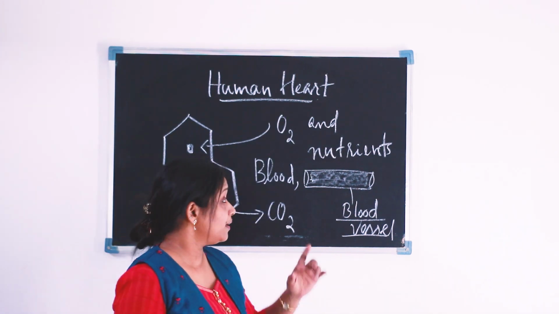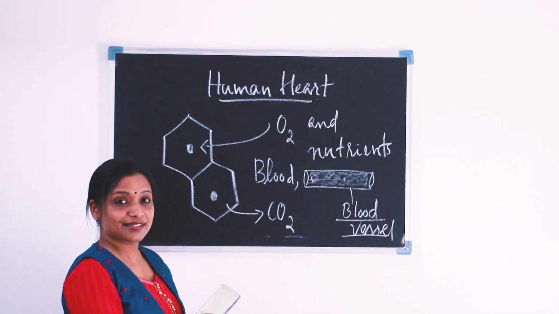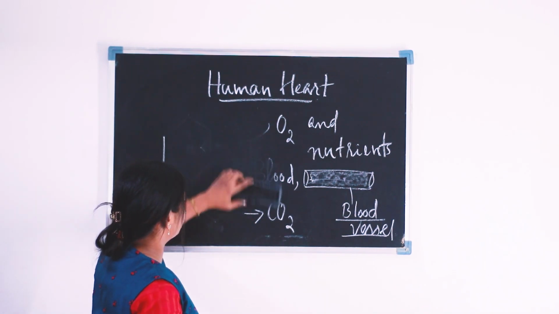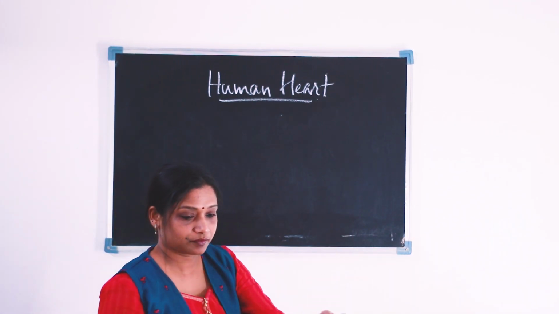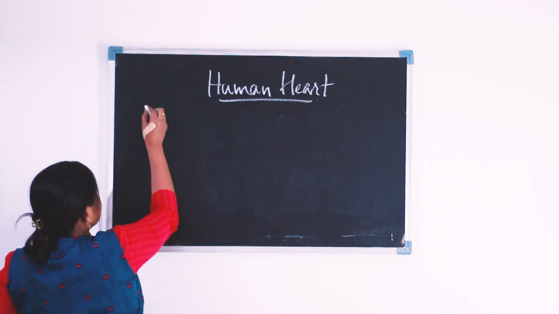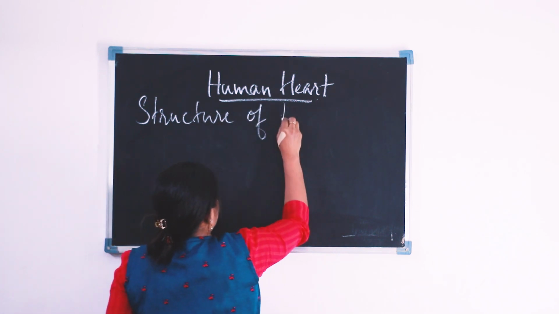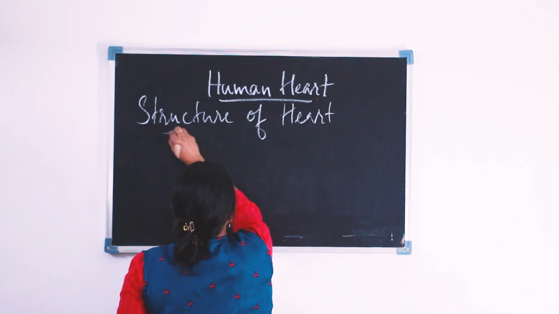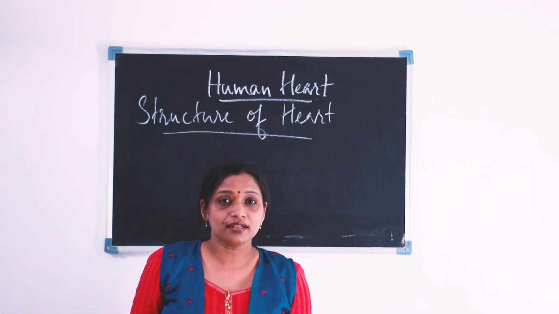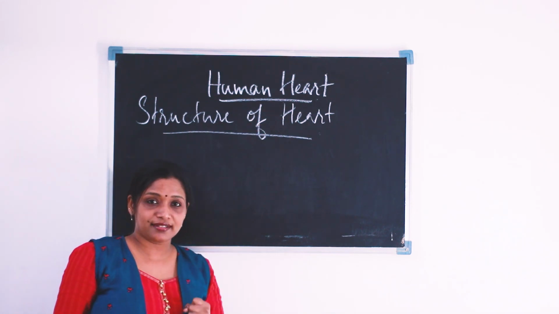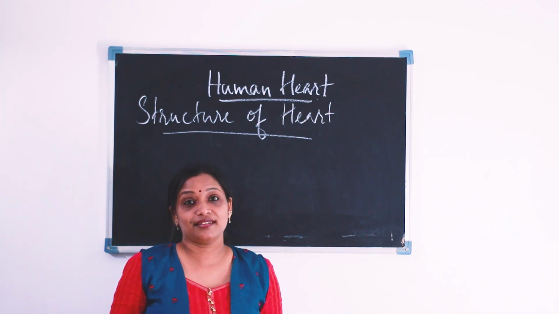Now we will move on to the detailed structure of heart. Before going to the detailed structure of heart, we will see where it is located, what the shape of the heart is, what the color of the heart is and the weight of the heart.